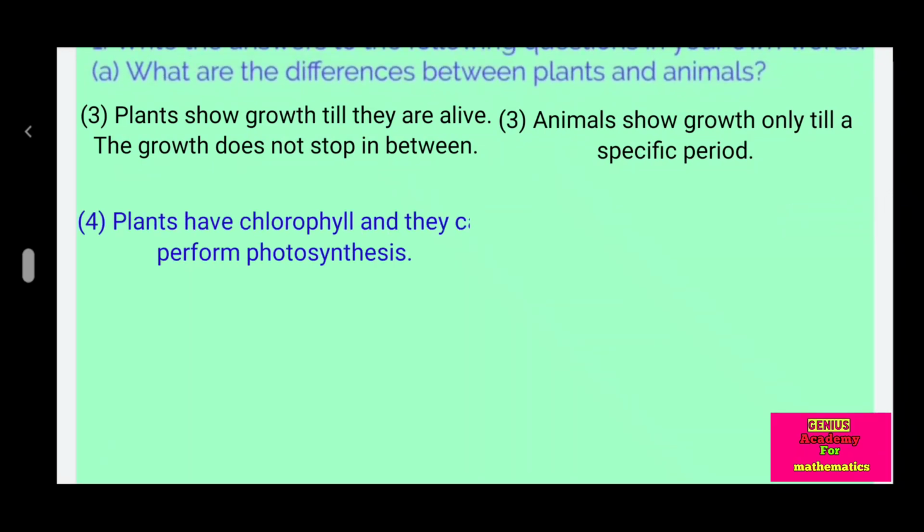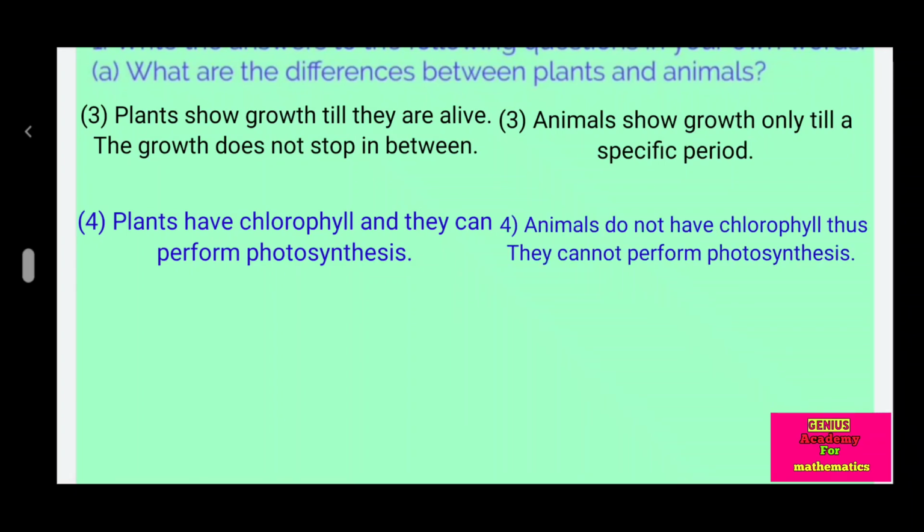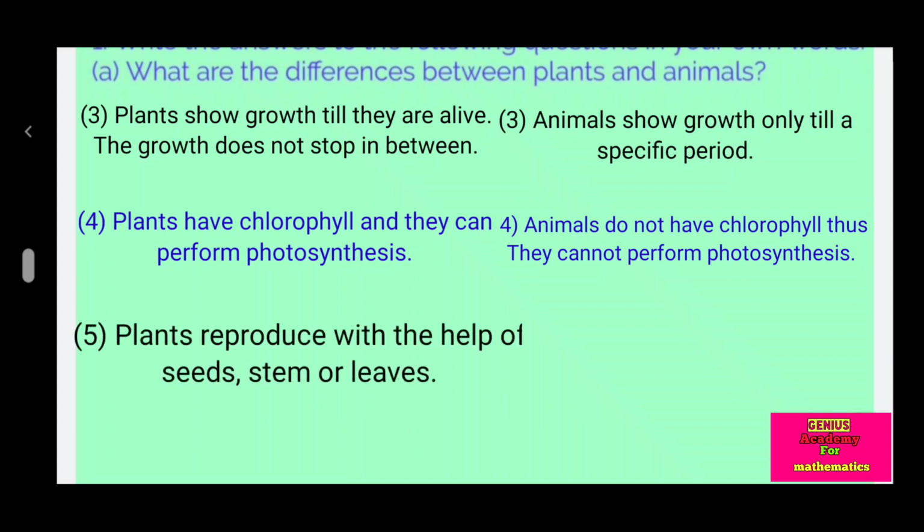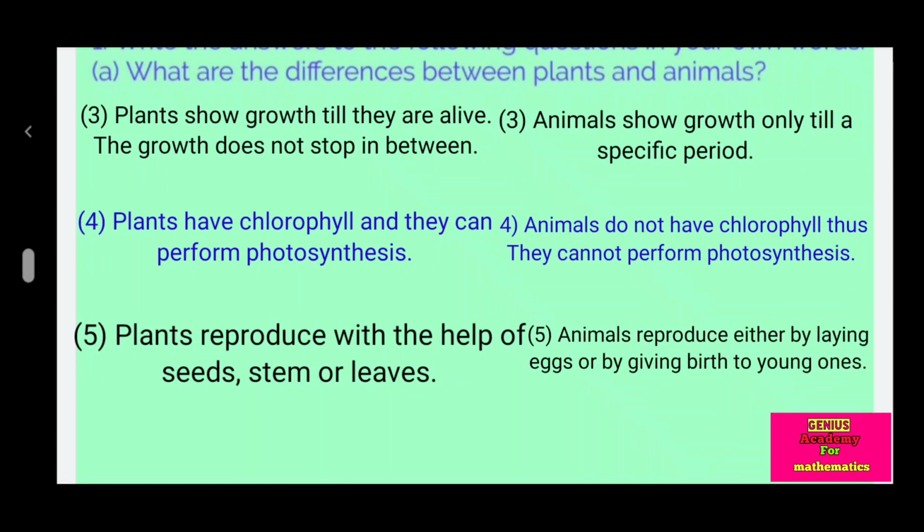Plants have chlorophyll and they can perform photosynthesis. Animals do not have chlorophyll, thus they cannot perform photosynthesis. Plants reproduce with the help of seeds, stem or leaves. Animals reproduce either by laying eggs or by giving birth to young ones.